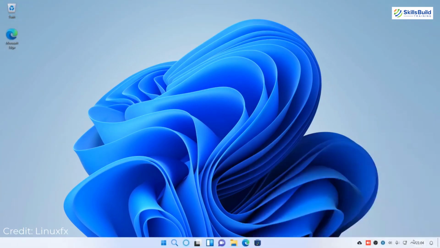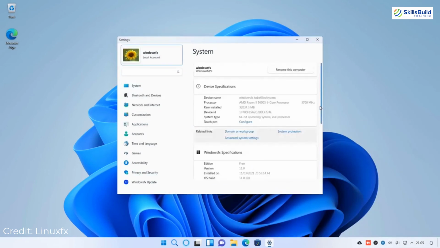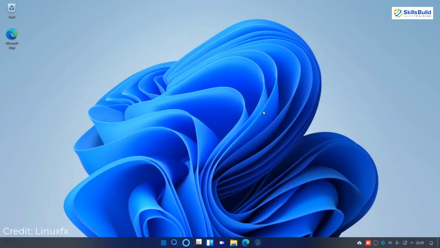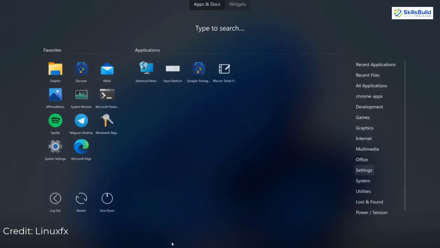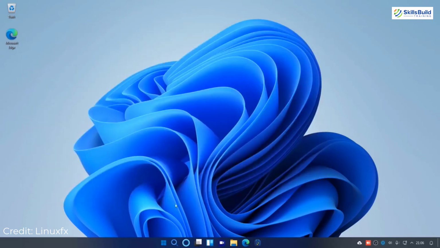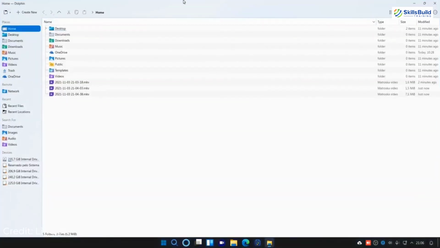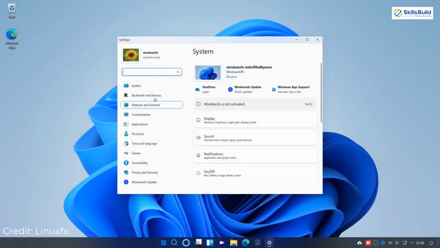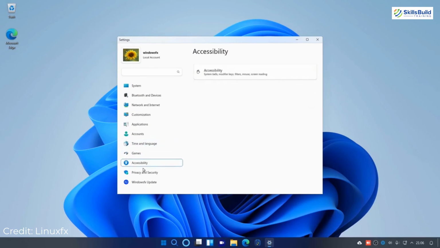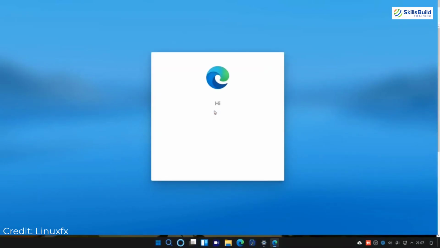And if I were to conclude today's video, I would say that this is not a free Windows 11. Yes, the interface is from Windows 11, but everything else is not from Windows. Because the main structure, or you can say the back end, everything is Linux, only the interface is from Windows 11. And even in the interface, there are a lot of things that will surprise you and you will have an idea that this is not Windows 11.